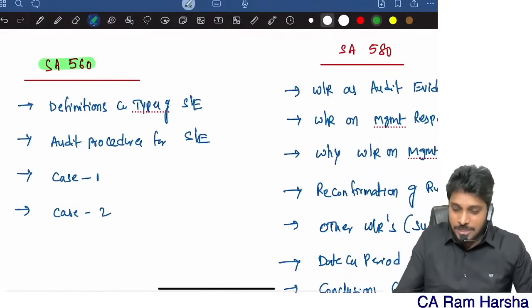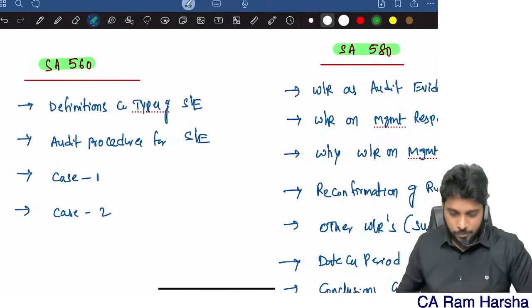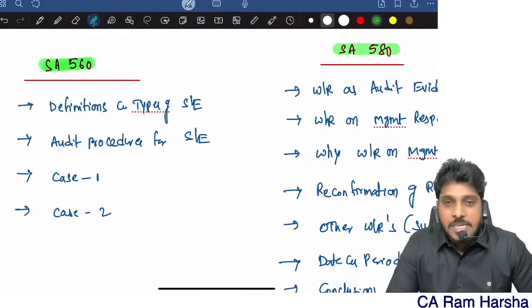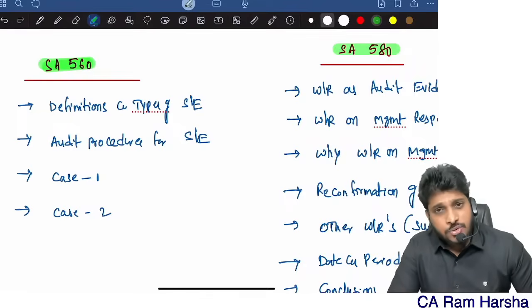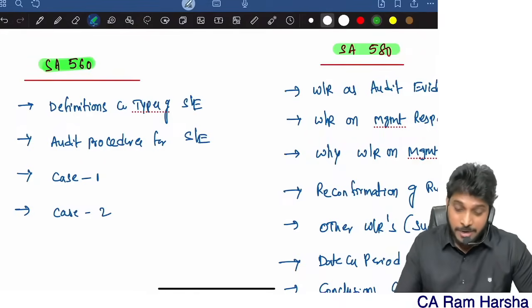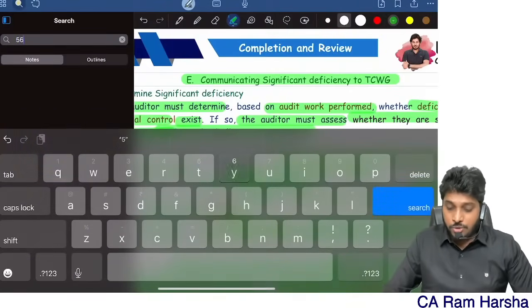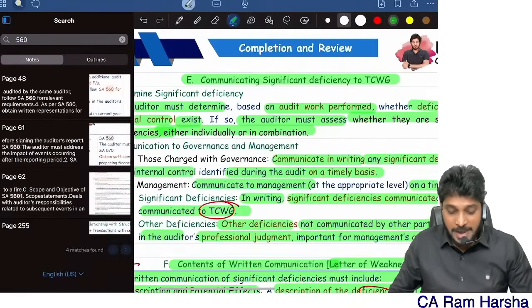Then SA 260, SA 580. If we finish these two, this particular chapter will be over. Now, SA 560, subsequent events. Generally, many students will get confused. Subsequent events are those events that occur after the balance sheet date, but before the financial statements are approved. That is the accounting standard definition. But in the auditing standard, the definition is much bigger. Many students don't know. But right now, I don't want to give the entire backdrop, so I will directly enter into the matter.